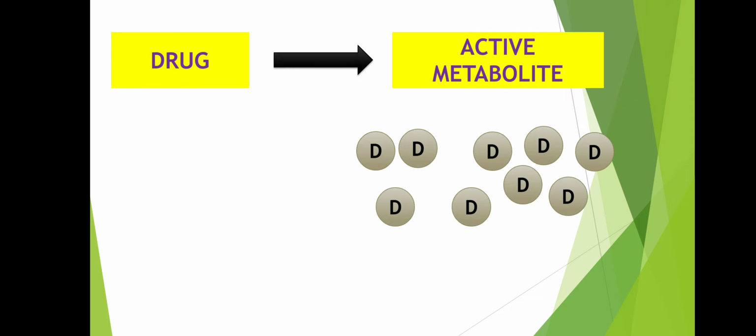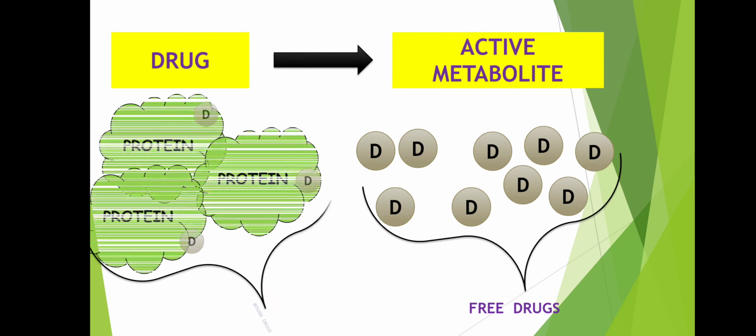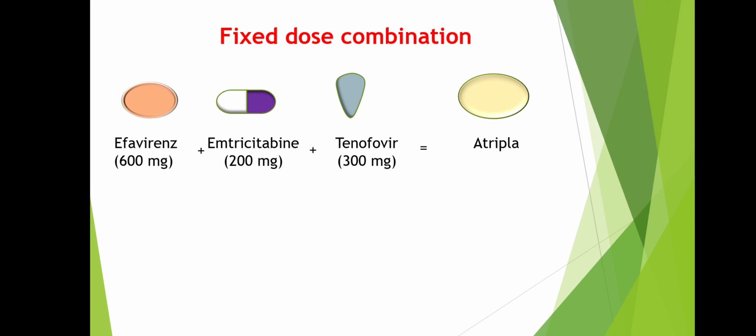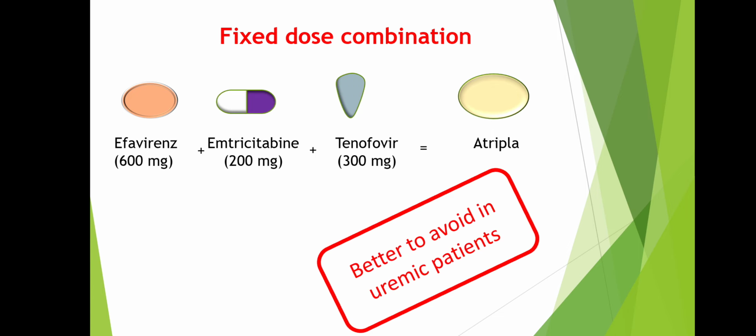For some drugs, the free drug concentration may need to be considered due to decreased or altered protein binding in uremia. Even combination products that contain two or more active drugs in a fixed dose combination may be differentially affected by decreased renal function, and thus use of combination drug products in uremic patients should be discouraged.